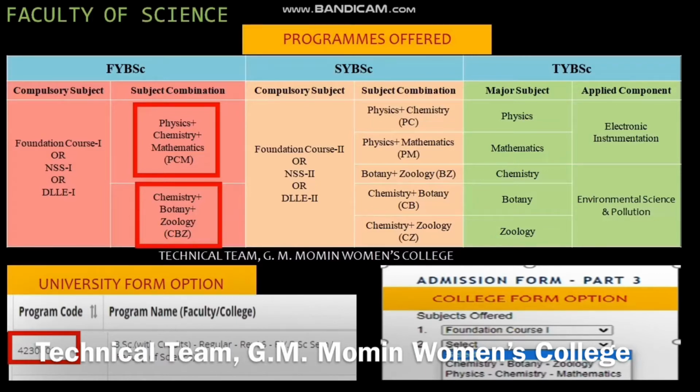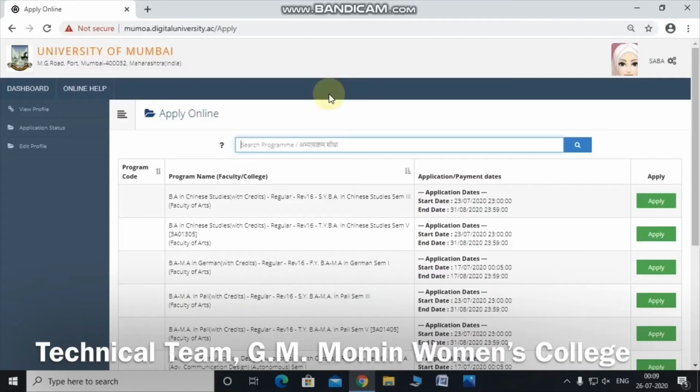When you are filling the college form, it will ask you for two subjects. The first subject is the Foundation Course 1 or NSS 1 or DLLE 1, and the second subject will be asking you for the subject combination, that is either you can select PCM or CBZ. So once we have filled the profile details completely, the next step is to apply online for the program in which you want to take admission.